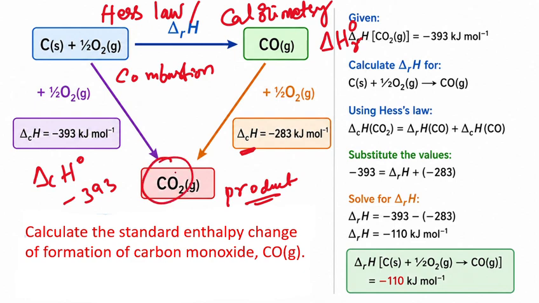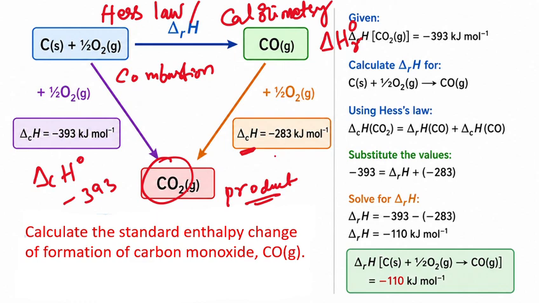So carbon dioxide can be obtained by two routes. The first route is carbon plus oxygen to form carbon dioxide, which is the direct step, whereas carbon monoxide produced and then burned to form carbon dioxide is the indirect step.